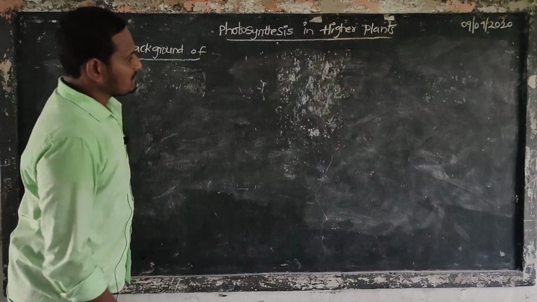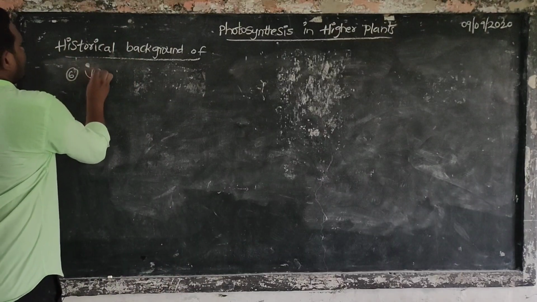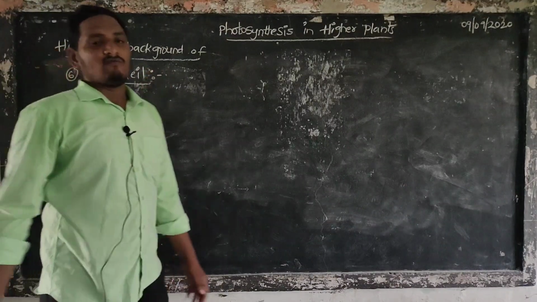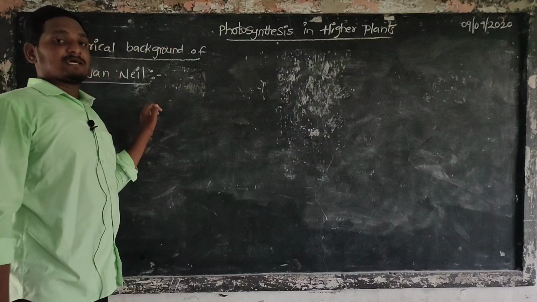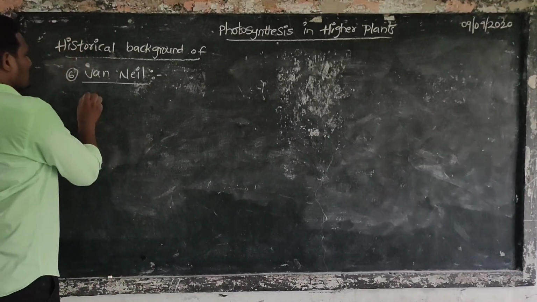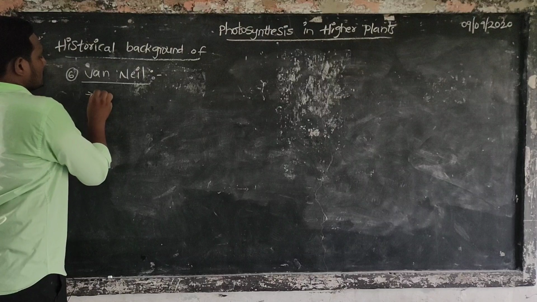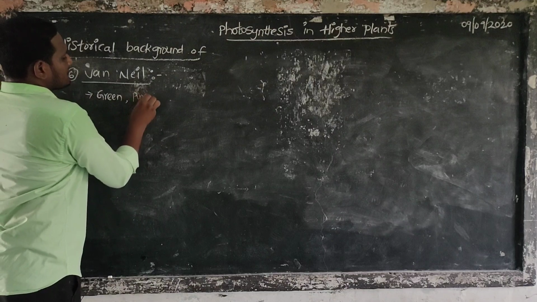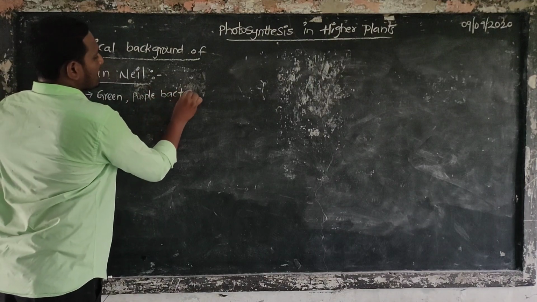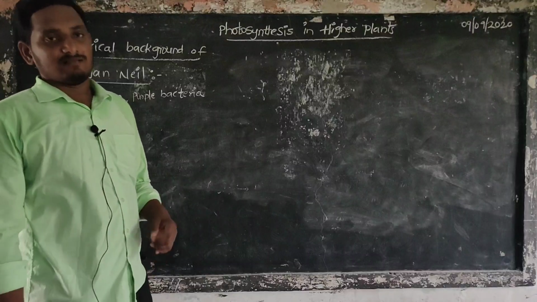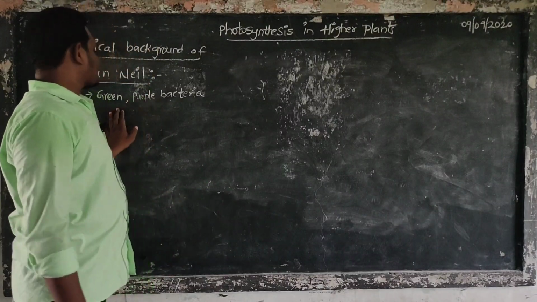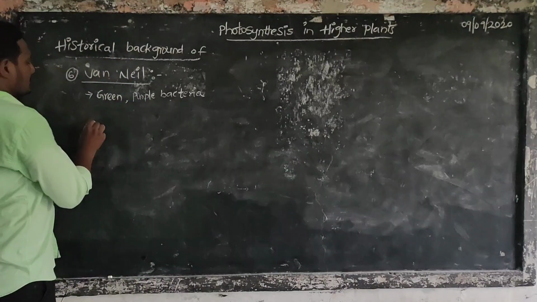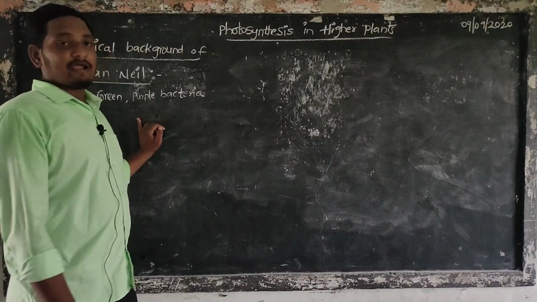Next scientist, Van Niel. This scientist conducted experiments on bacteria: green bacteria and purple bacteria. He conducted his experiments on green bacteria and purple bacteria, and he gave some conclusions about the plant body.